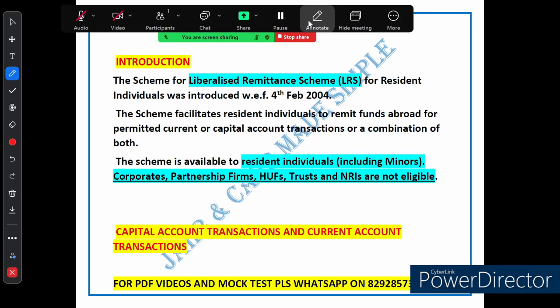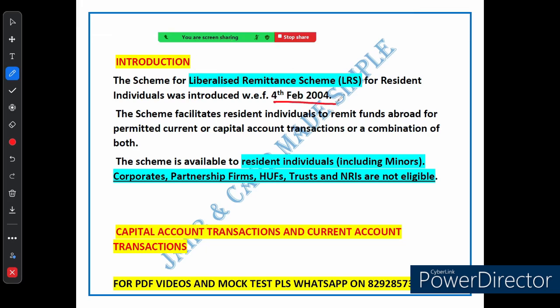So what is LRS all about? The liberalized remittance scheme was introduced by the Indian government on 4th February 2004. Basically, this scheme allows people living in India to send money abroad. If you want to send money abroad for any reason, this scheme allows you to do that. This could be for paying for your education, investing in property, or even gifting money to someone overseas. So it can be in any form.